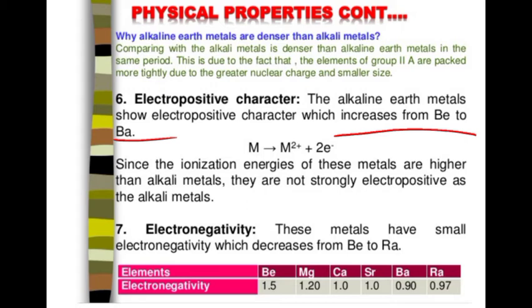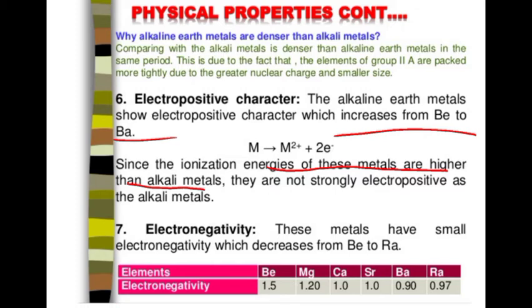Why? Because while moving down the group, we know atomic size increases. So it's very easy to remove 2 electrons from the valence shell. So the electropositive nature increases down the group. And the ionization energy of these metals is higher compared to alkali metals.